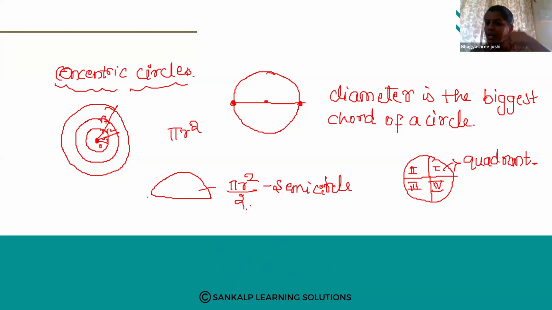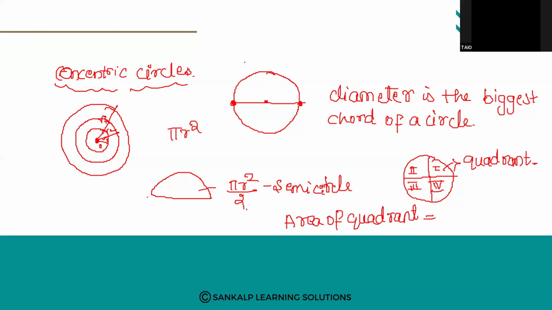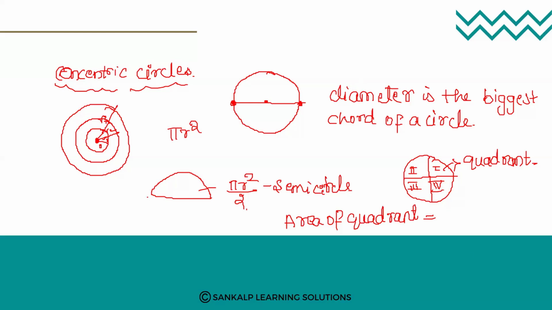If you want to find the area of the quadrant, the area of a quadrant is 1/4 part of a circle. Then it is pi r square divided by 4.